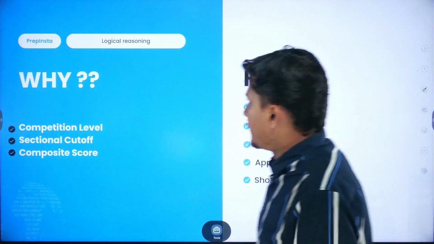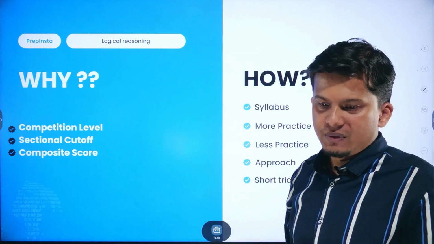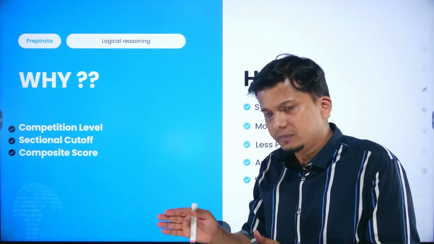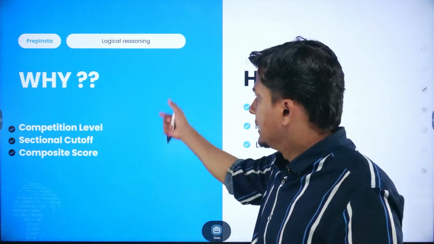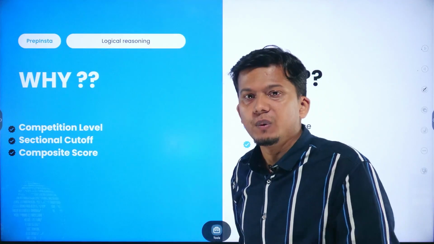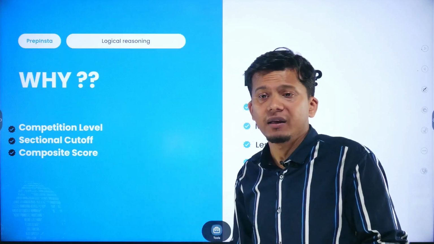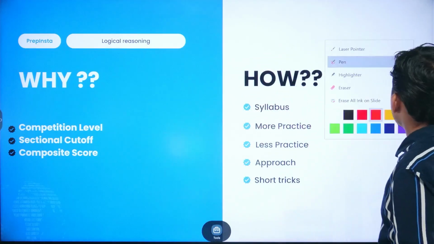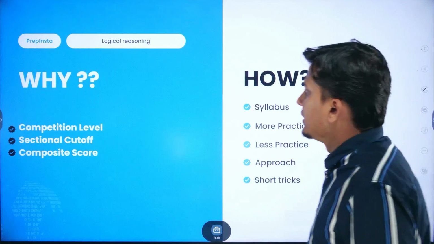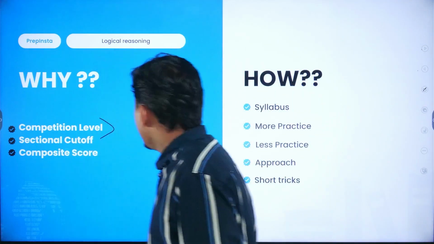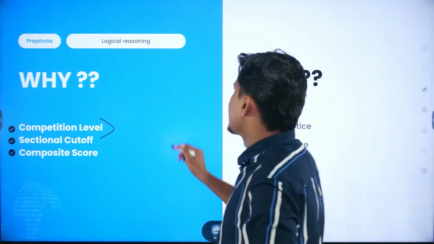Then let us suppose why we have to go through the logical reasoning. Earlier, what students do, they just go with the quants part and English part. They generally skip the reasoning section. But now things are very different. Why are things different? Because the competition level is quite tough. If I just make you understand this particular scenario, suppose I discuss the TCS and QT examination.